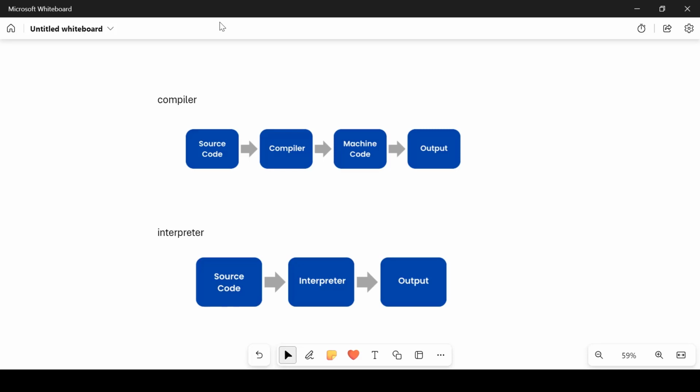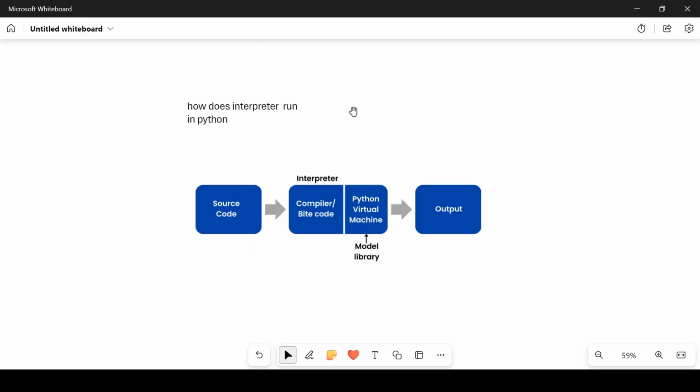For example, source code can be developed on a Linux platform and the code can be run on a Mac or Windows, because only machine code is running. The compiler will check the whole code, then run the program. The interpreter will run the code line by line, then execute. The compiler will check the whole program, then run.